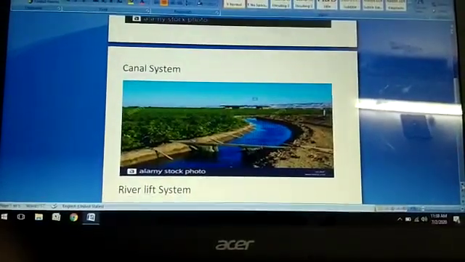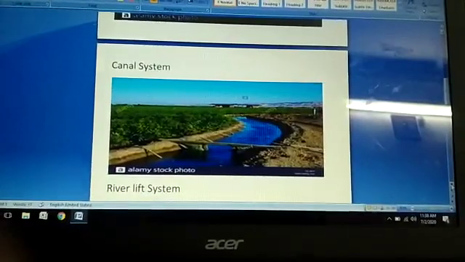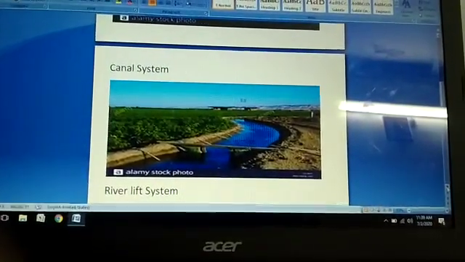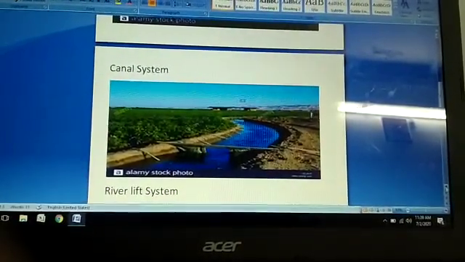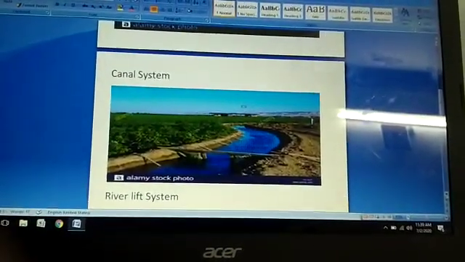So this is the canal system, where directly from the reservoirs or the rivers, canals are constructed through which the water can flow to the irrigation fields. The canals further branch into smaller canals and irrigate the fields. So this is the canal system.